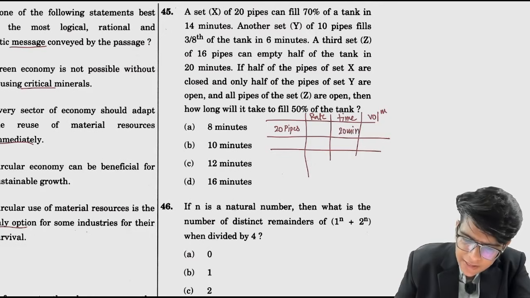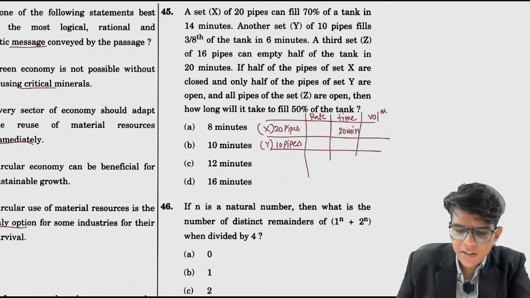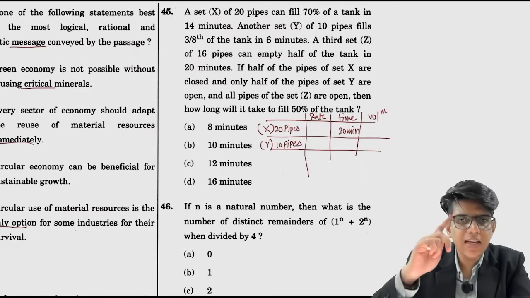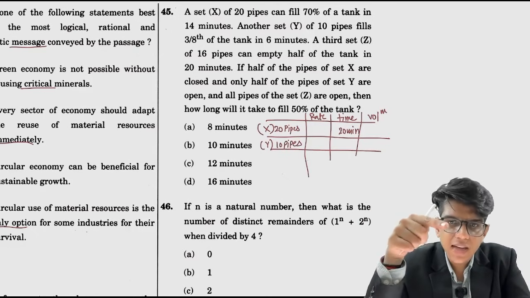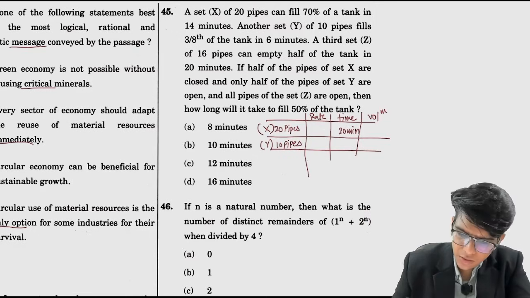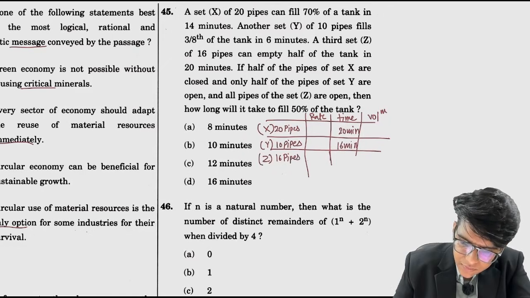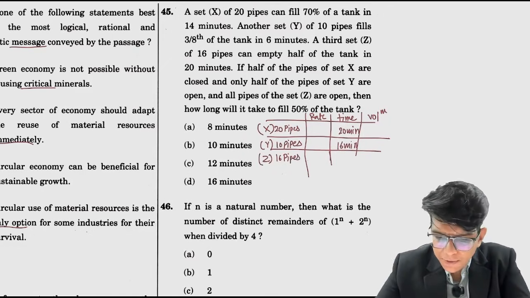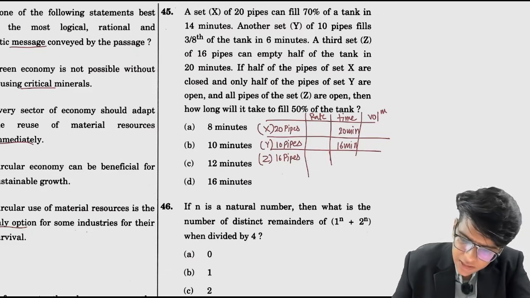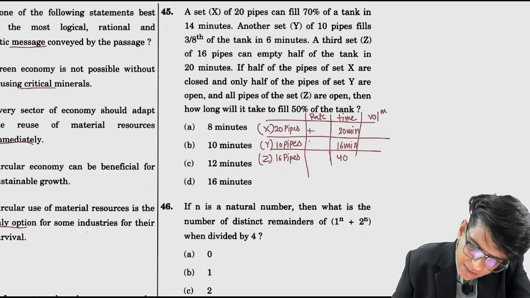Another set Y, 10 pipes can fill 3/8 of the tank in 6 minutes. 3/8 in 6, तो 1 कितने में होगा? 8 into 6 by 3, तो 16 minutes होगा. Then Z, 16 pipes can empty half of the tank in 20 minutes. तो 40 minutes में completely empty करेंगे. ये fill करते हैं, ये fill करते हैं, ये subtract.